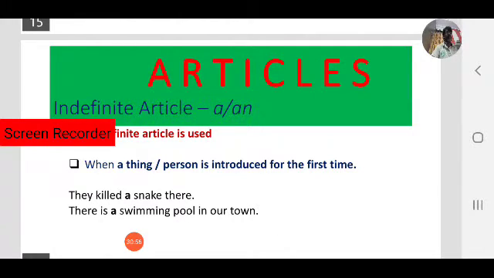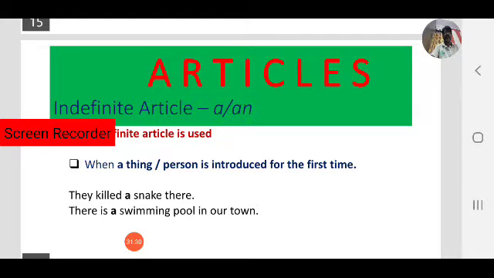If you want to refer again, to something we have already learned, then we have to use the. When a thing or person is introduced for the first time, we have to use the indefinite article. So based on the sound we can use a or an. If it is a consonant sound, then we use a. If it is a vowel sound, we use an. Not based on the letters, but based on the sound of the first letter.